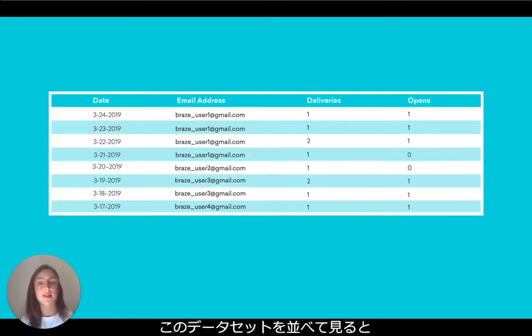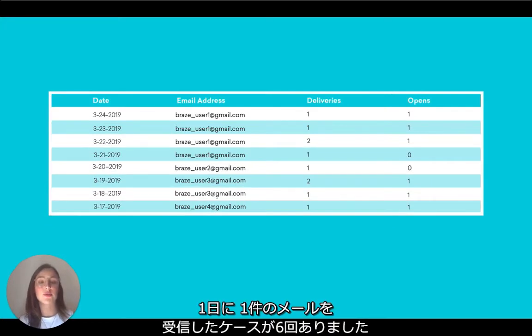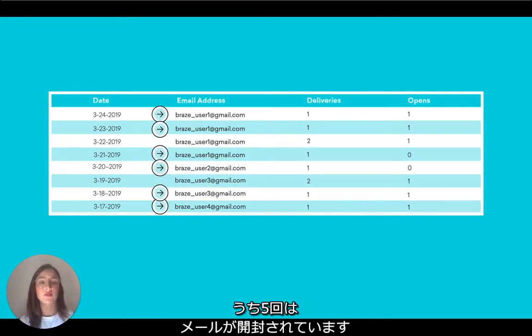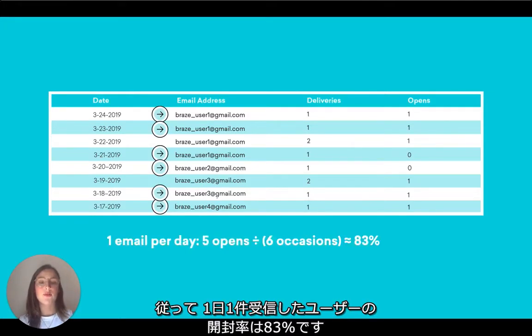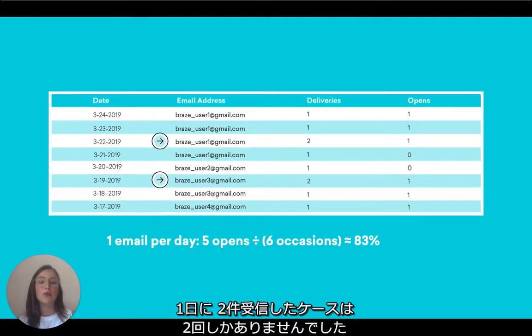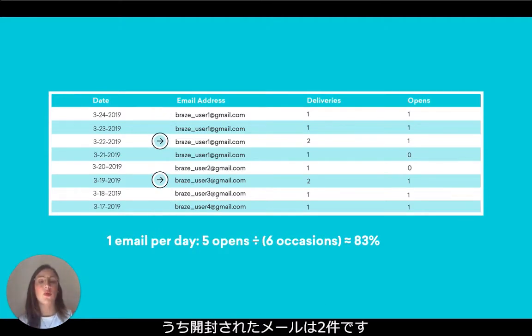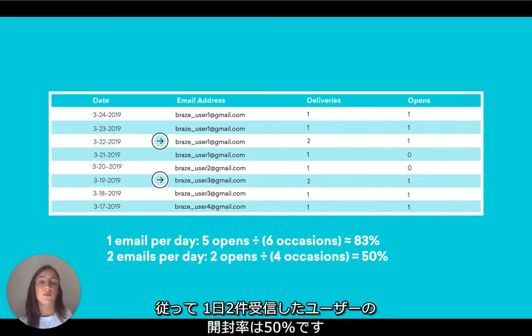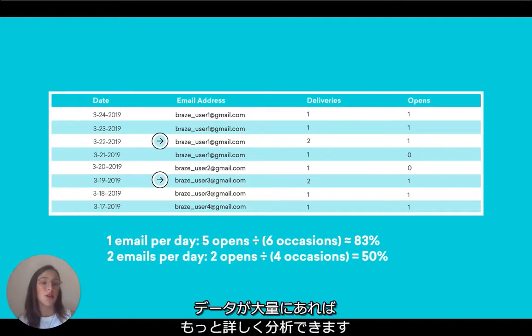When we roll up this data set, it looks like there are 6 occasions where a user received 1 email per day, and out of those users there were 5 email open events. That gives us an 83% open rate for users that received 1 email per day. There were only 2 occasions where a user received 2 emails per day, and 2 open events corresponding to that group of users. That gives us a 50% open rate for users that received 2 emails per day, and so on. With a larger dataset, you'll be able to perform a much richer analysis.